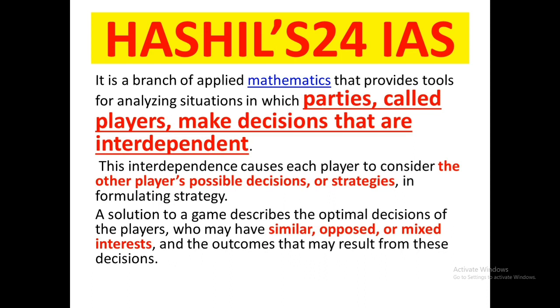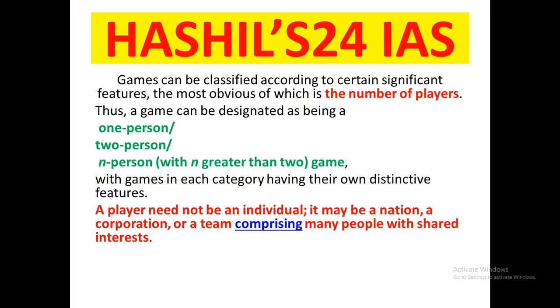Now we have learned that in a game there are different players. They can have similar interests, opposed interests, or a combination of similar and opposed interests. Now, how can game theory be classified? Game theory can be classified by number of players. So it can be a 1-person game, a 2-person game, or an n-person game with n greater than 2.